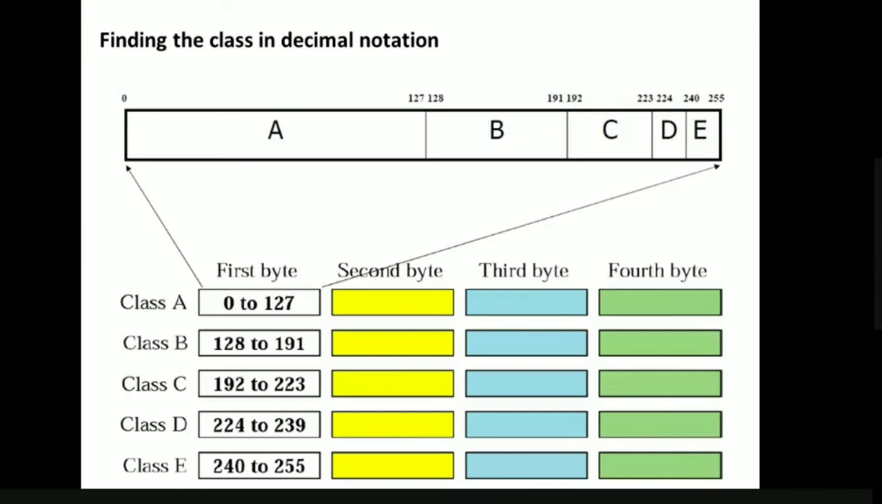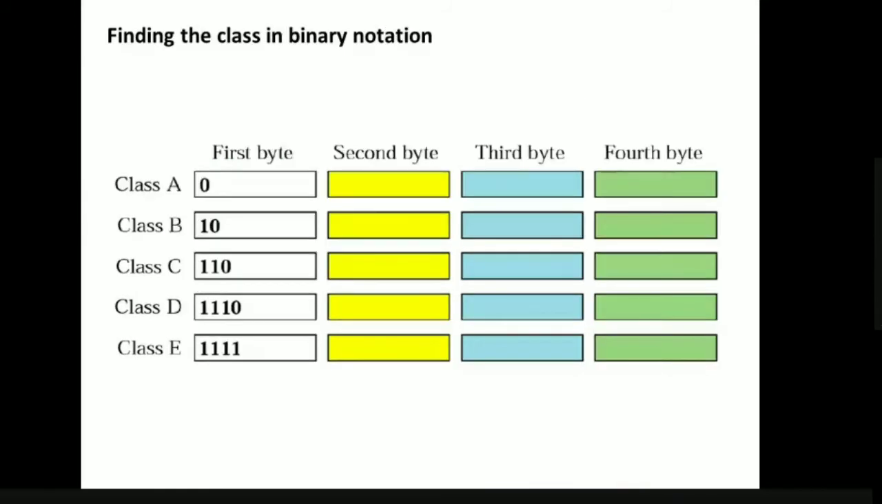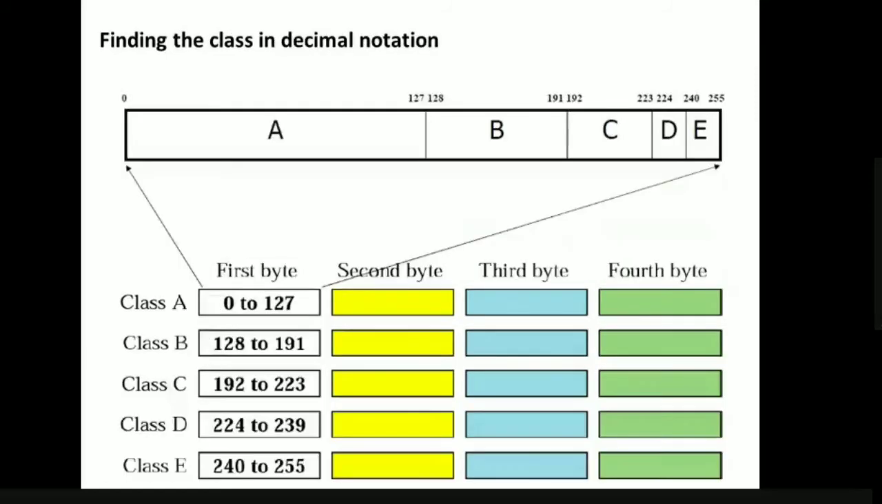Next, to find the class of a particular IP address in decimal notation. Previously we saw how to find the class in binary notation. If an IP address is given in decimal notation, how can we find out to which class that IP address belongs? Again here also we look at the first byte only. If the first byte of the IP address ranges between 0 and 127 inclusive, that is 0 to 127,